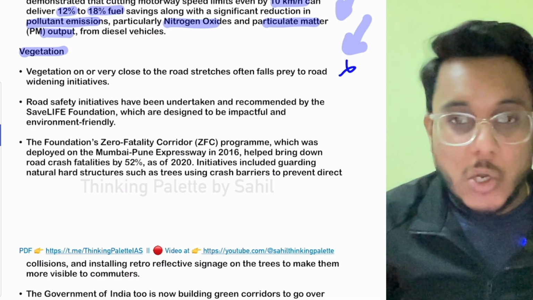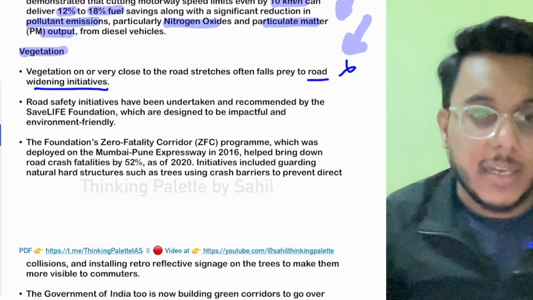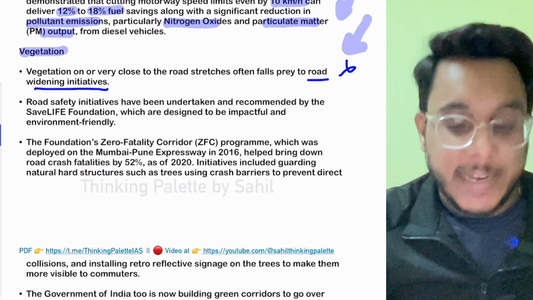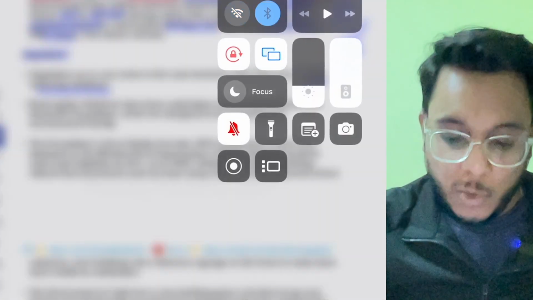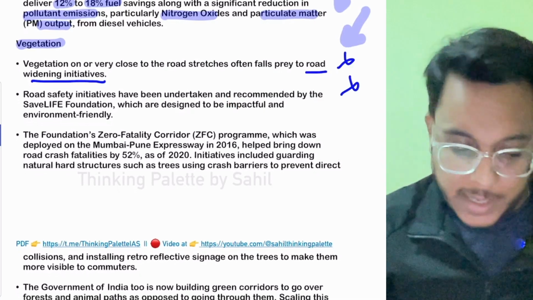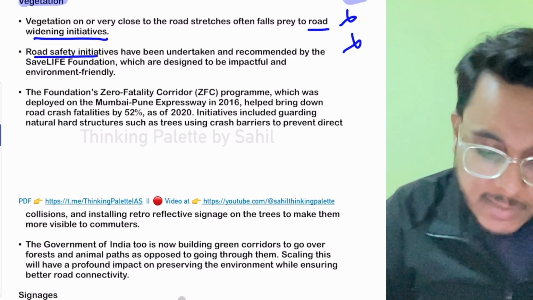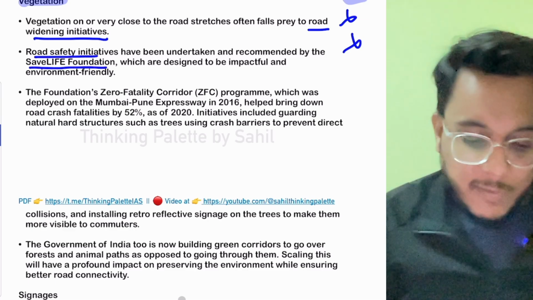So the vegetation around the road stretches is very important, but often it is not given much attention because of the road widening initiatives that are taken. Whenever road widening is carried out, these trees are just cut down.